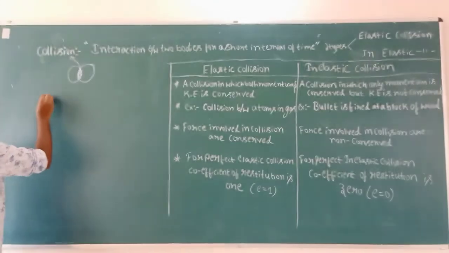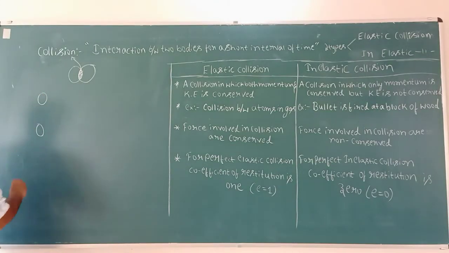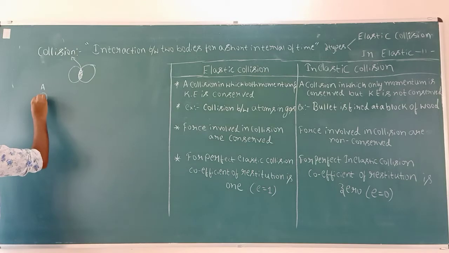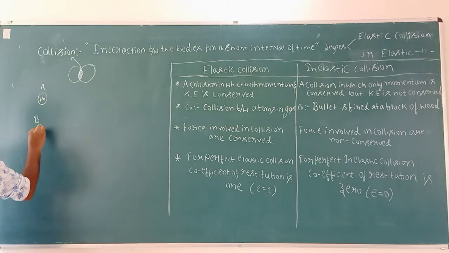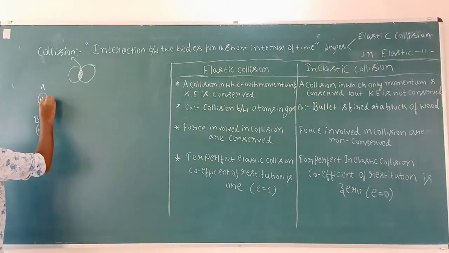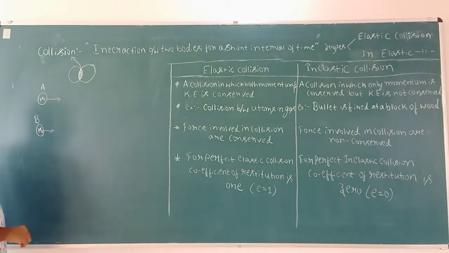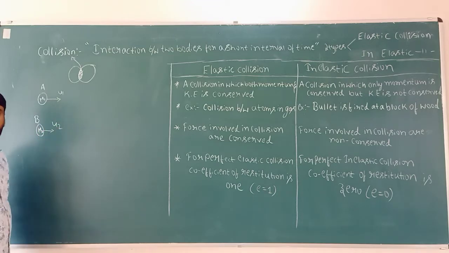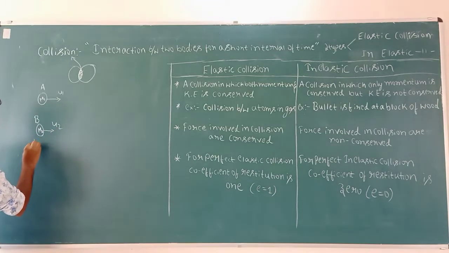Consider two bodies A and B with masses m1, m2, moving with initial velocities u1, u2 before collision.